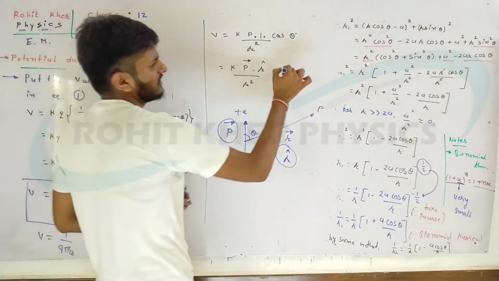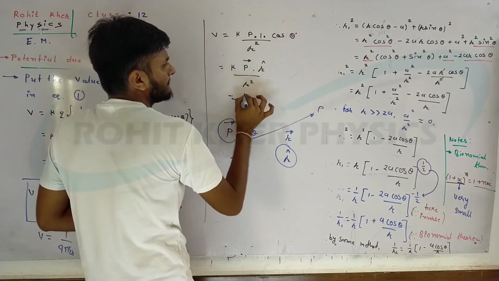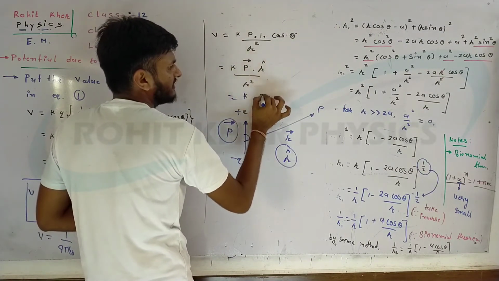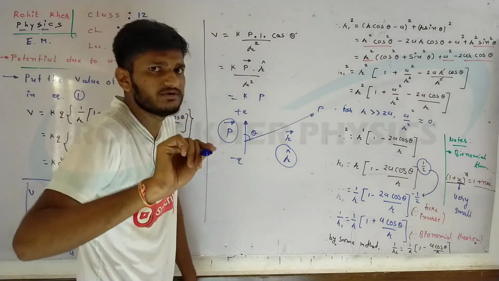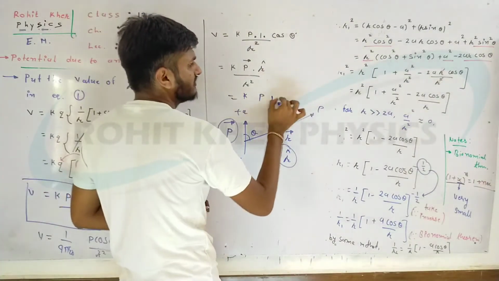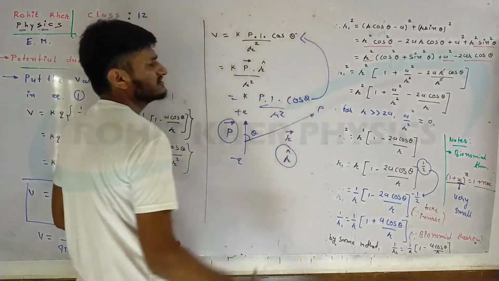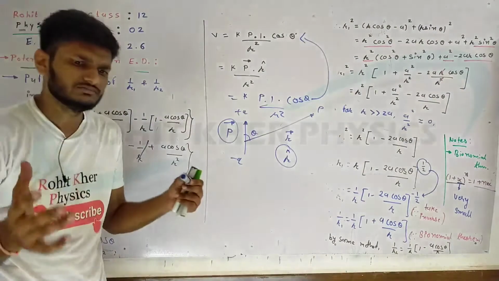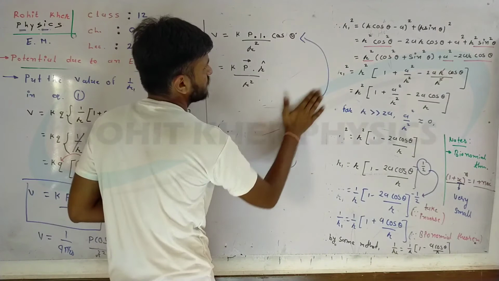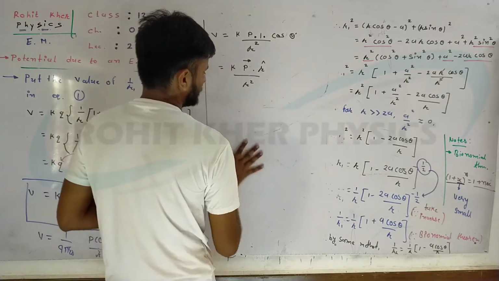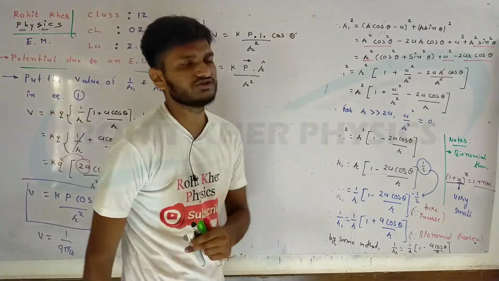So if you are going to convert this equation into this, how can you do it? K, the value of the p vector is p, the value of r cap is 1 because it's a unit vector, into 1 into cos theta upon r square. This one is this. So don't take that much tension. I'm just showing you how the textbook gives it. Now let's take some important points out of this equation.